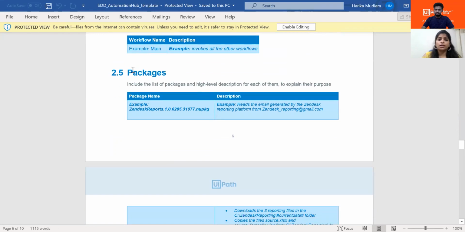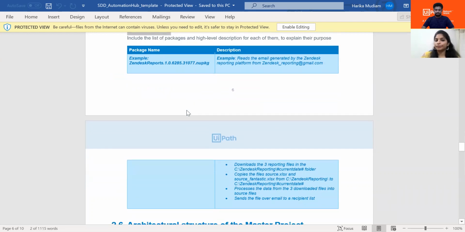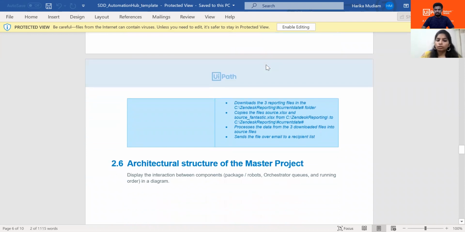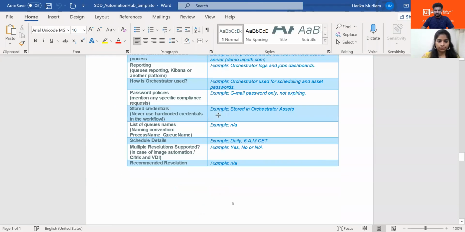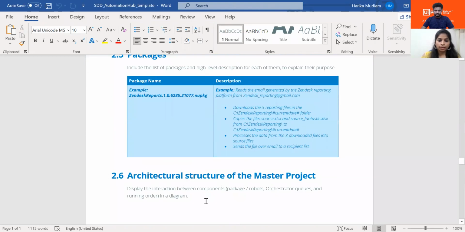And there come the packages. Let's say you're using certain packages in the process; you can just mention here what packages you are using. Let's say any package is missing in the future, then you can just check here and add that package back to the process. So that will be helpful in that way. And if you are using any custom package, then you can also add it over here and mention what this package actually does, what the use of this package is, and all this information. I can remove this because this is a repeated part. This is already there at the top, so I can just remove this one.